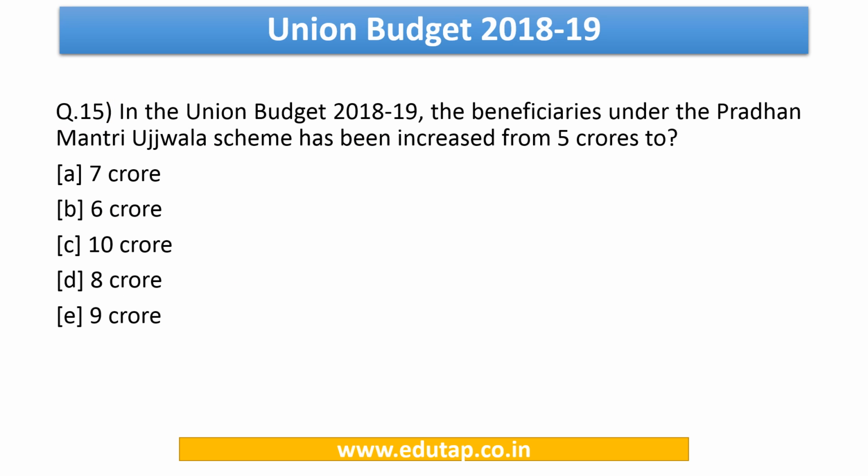Now let us discuss question number 15. It says, in the Union Budget 2018-19, the beneficiaries under the Pradhan Mantri Ujjwala scheme have been increased from 5 crores to how much? The answer to this question is 8 crore. Friends, this is a very important announcement regarding the update that has been made in this scheme. It is not only important for us to know this change, but the salient features of this scheme need to be kept in mind as well. So kindly go through the budget document for the salient features of this scheme.